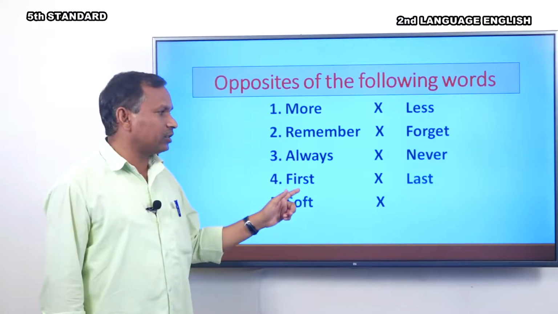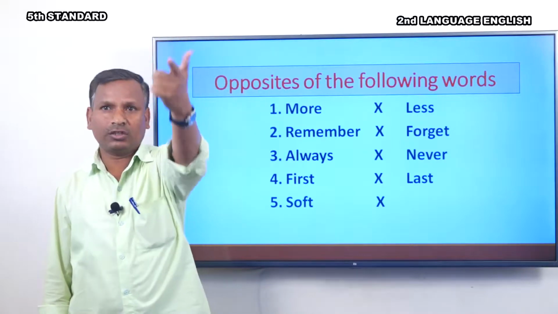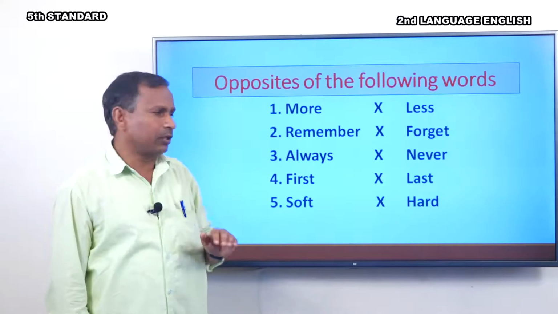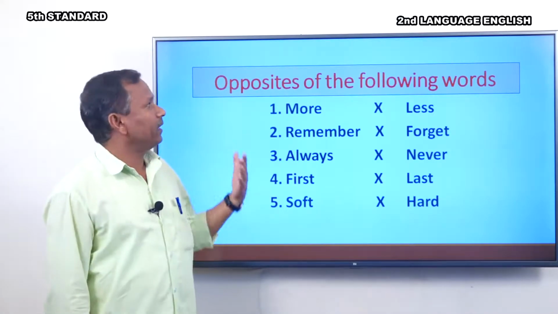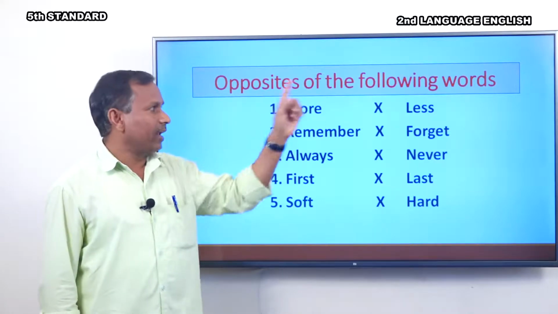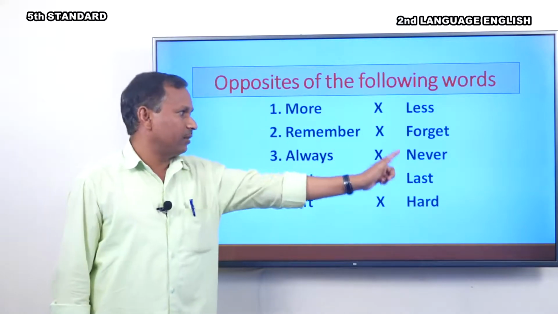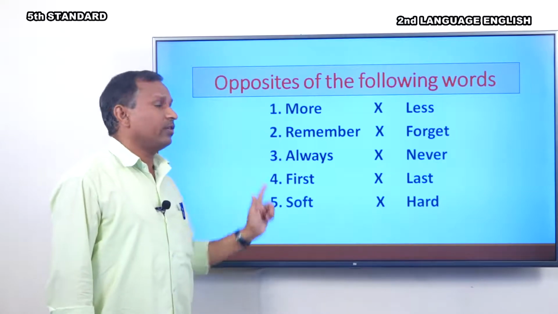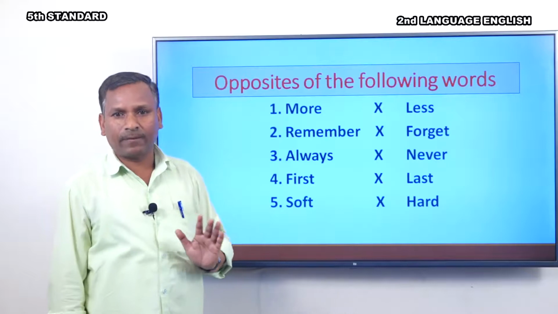Next, first, last. Soft, hard. Okay, yes. These are the opposites of the words. More and less, remember and forget, always and never, first and last, and the last one is soft and hard. Okay children, shall I move to the next one?